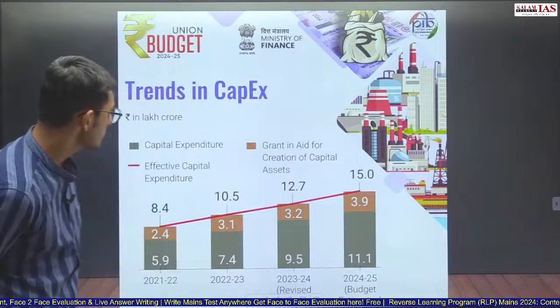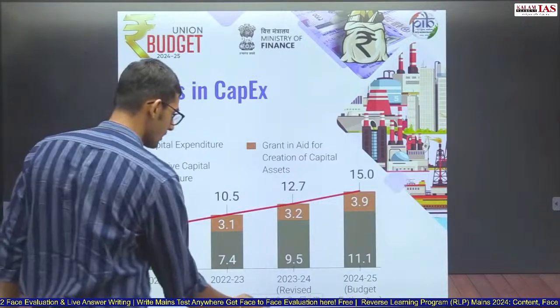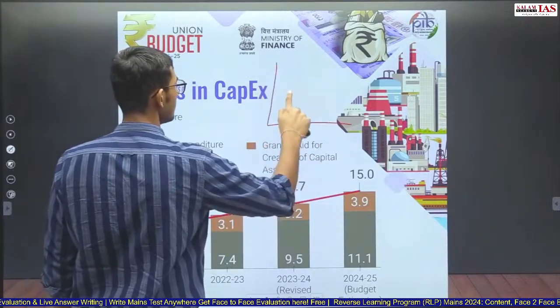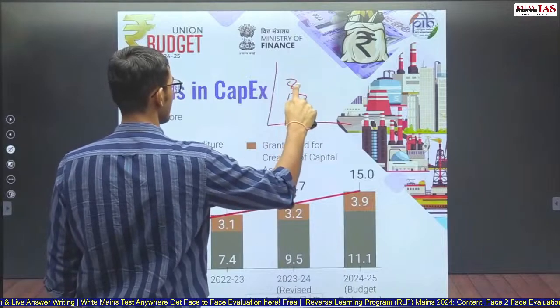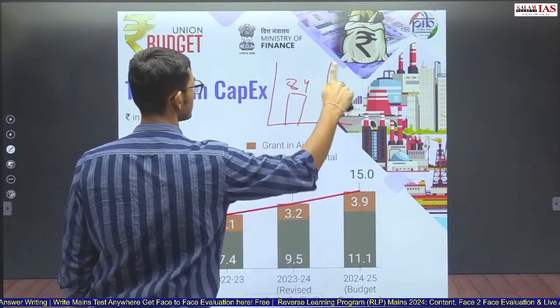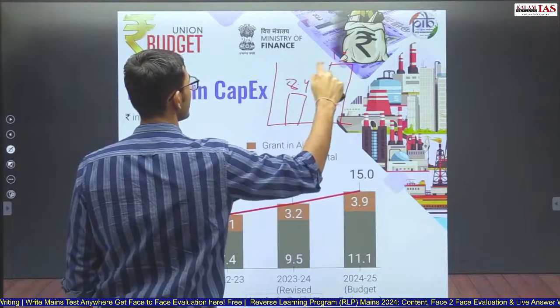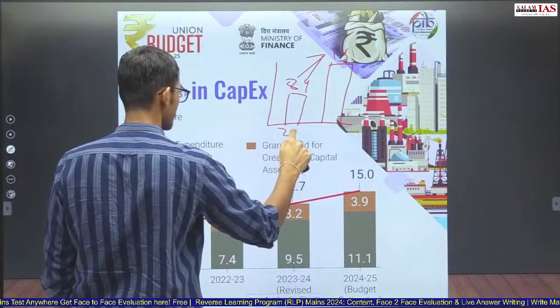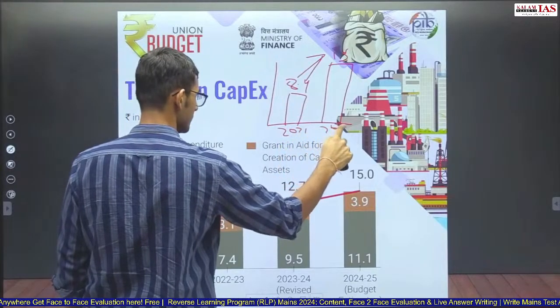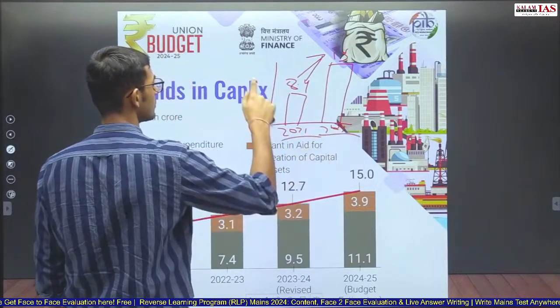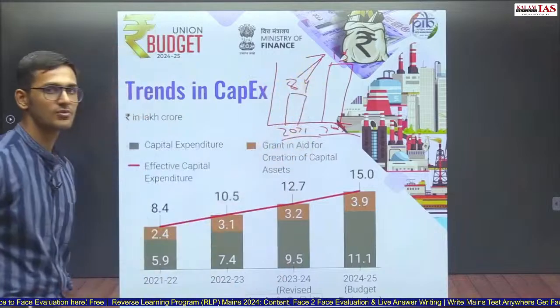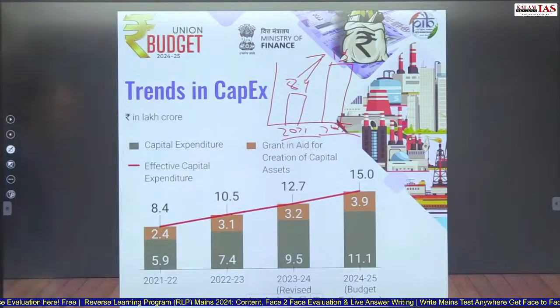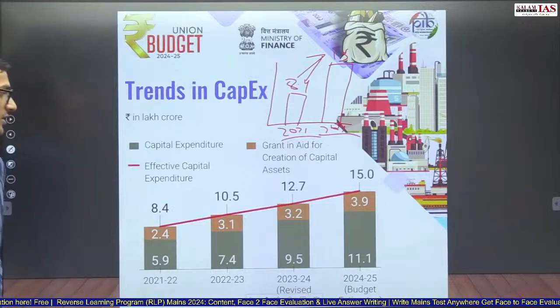You can always draw this graph. Again, a graph can be drawn like this, where here you write 8.4 and then here you write 15, and this is how you write 2021, 2024. So effective capital expenditure has increased from 8.4 lakh crore to 15 lakh crore in 3 years.